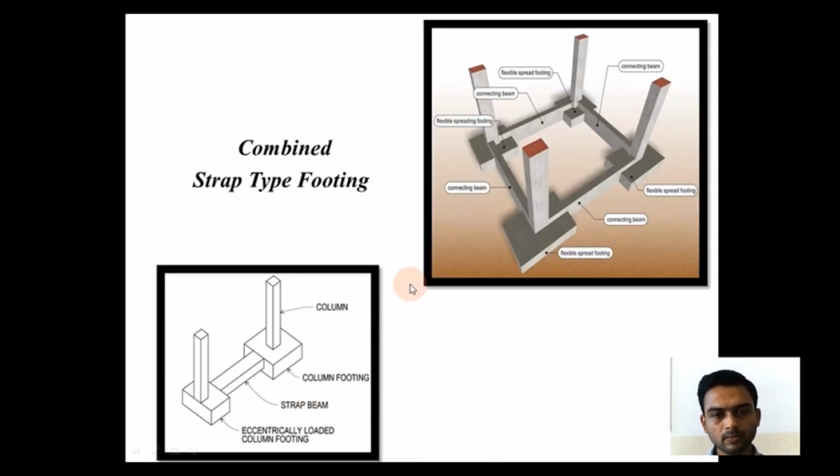Now, combined strap footing. In this pictorial view, you can see the four isolated columns are connected or interlinked to each other with the connecting beam called a strap beam. Here we can see this is nothing but eccentric isolated footing, and when these two footings are interlinked to each other using a strap beam, this is nothing but combined strap type footing.